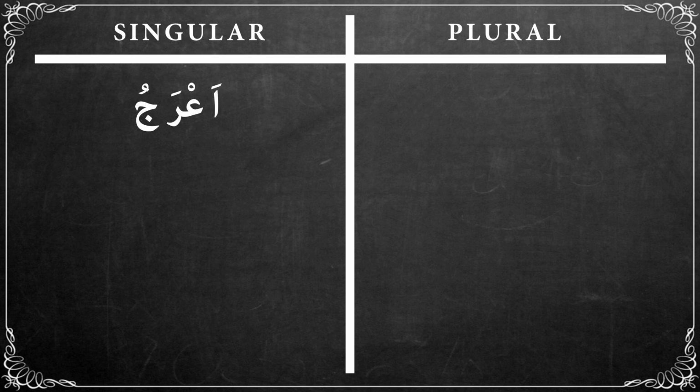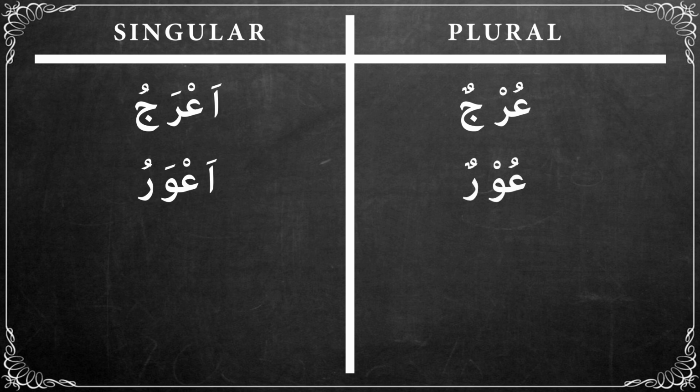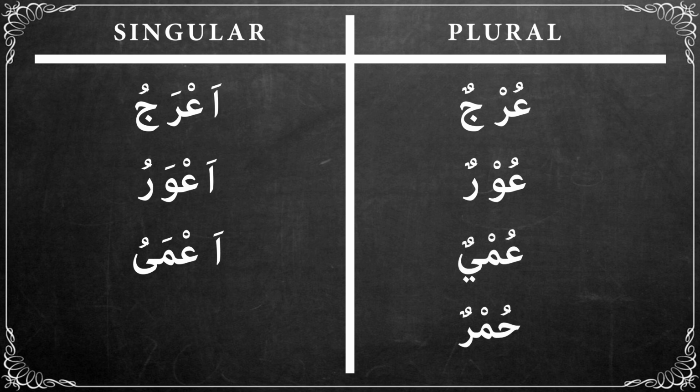For the plural, أعرج becomes عرج. أعور becomes عور. أعمى becomes عمي. أحمر becomes حمر.